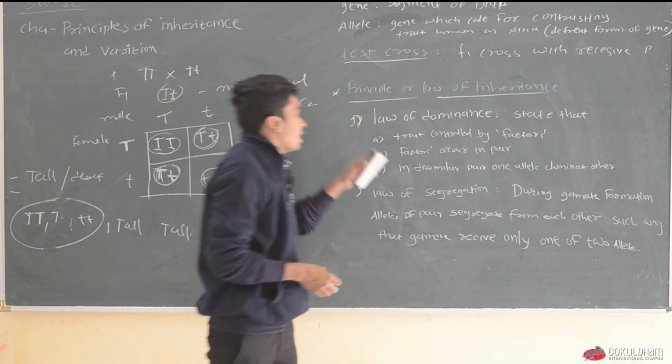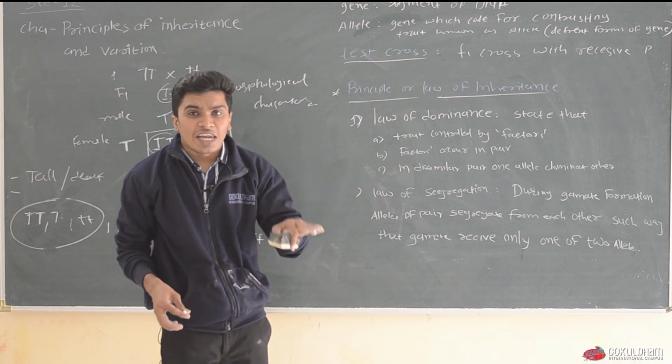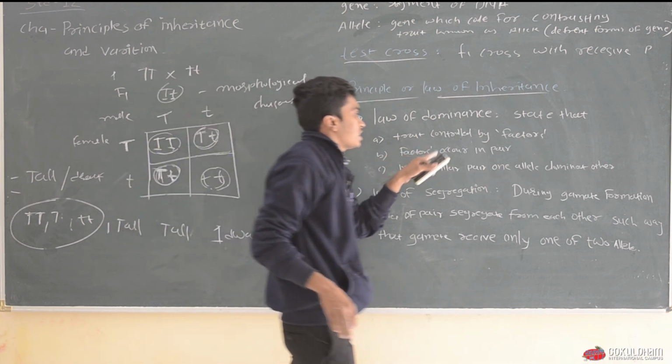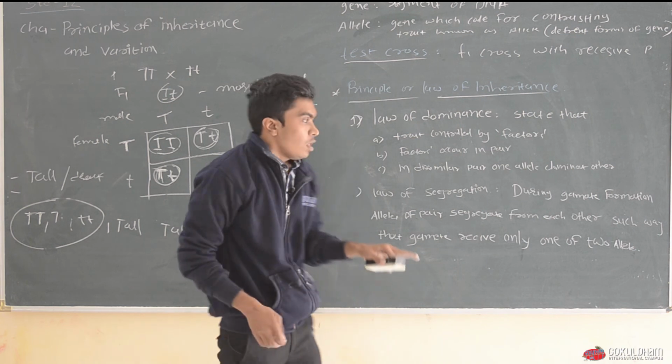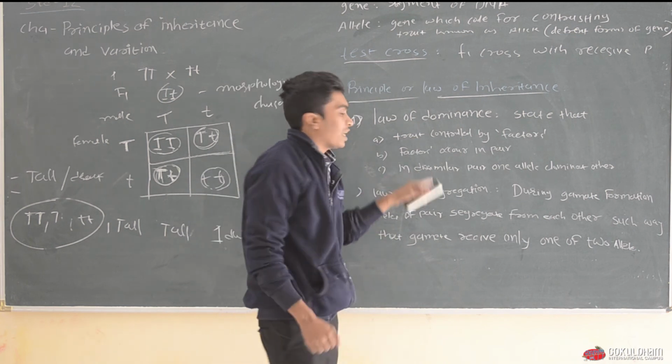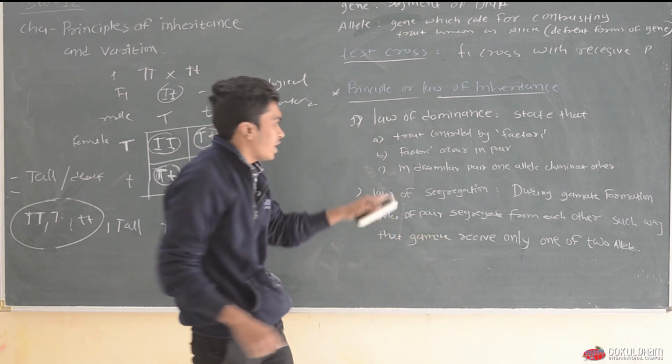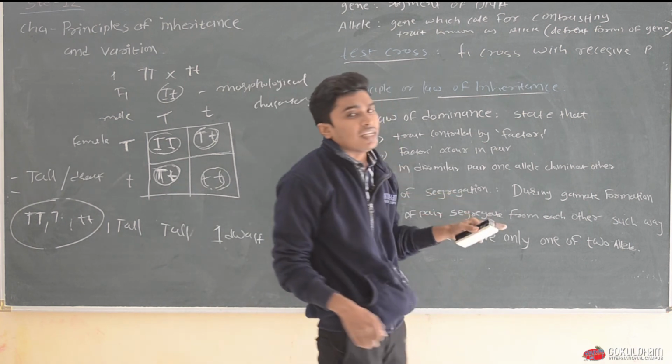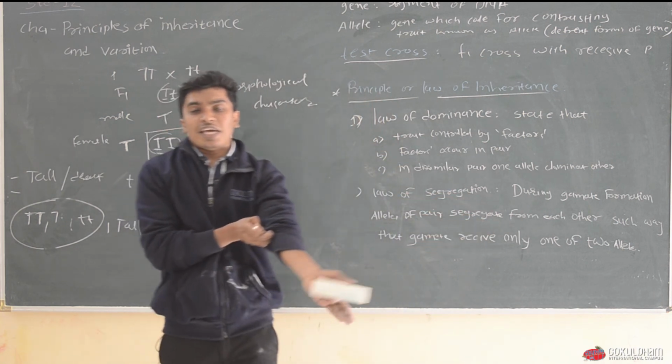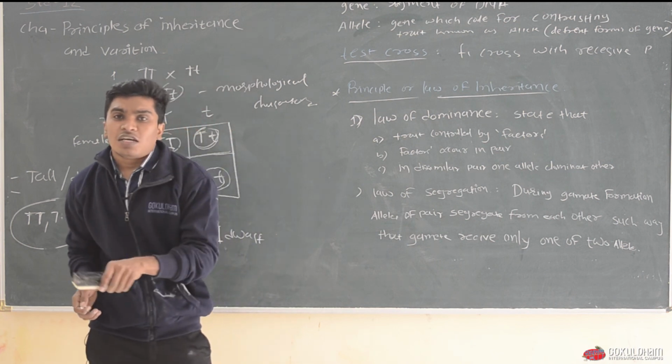So it means the first law of dominance states that all traits are controlled by factors. Factors are present in a pair, and in a dissimilar pair, one allele dominates the other.